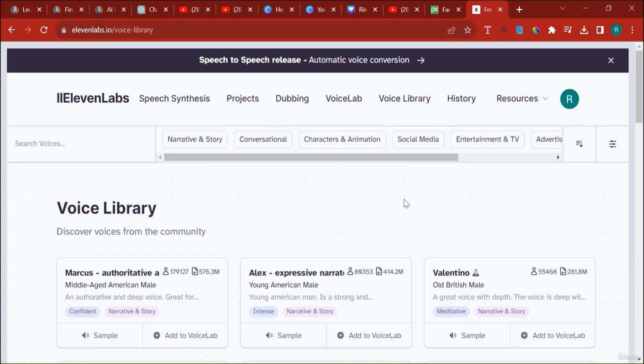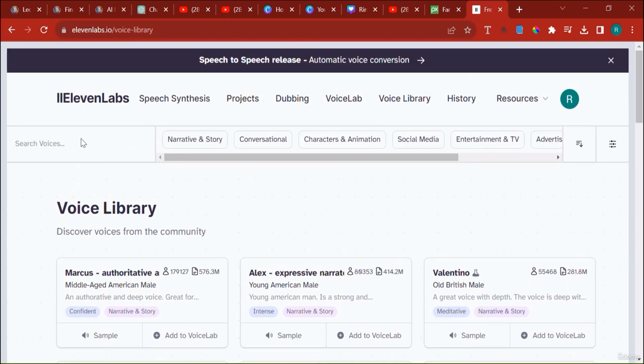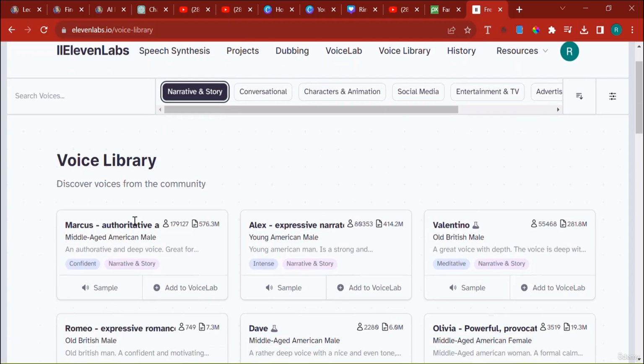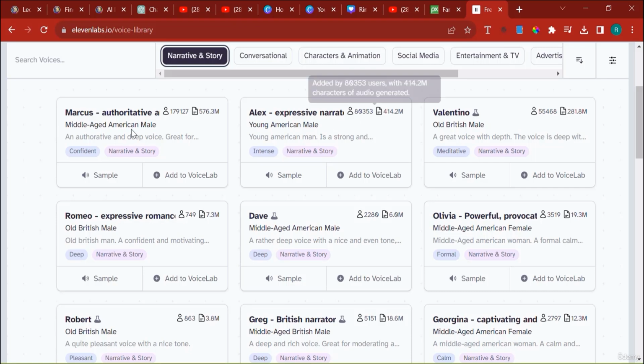For instance, if you're seeking to create a story, first of all, in the voice library, there's a lot of voices. But if you want to filter by type of voice, for example, for narrative and story, click narrative and story, and you can see here we have all these kinds of voices, Alex, Marcus, Romeo, and any voice you'd like to hear how it sounds, you can just click, for example,